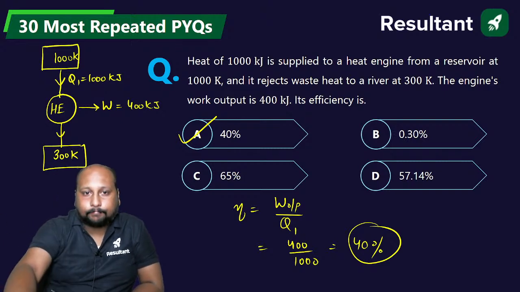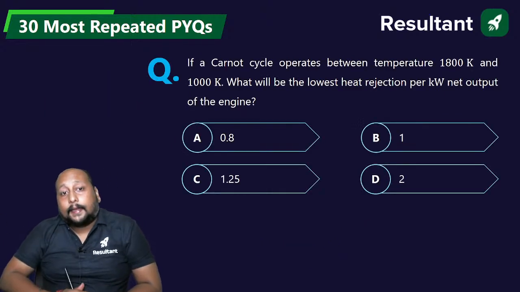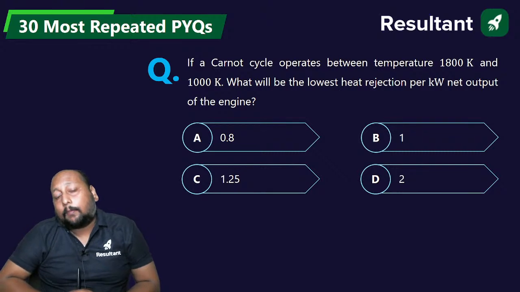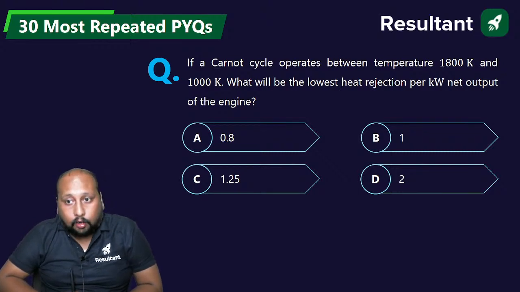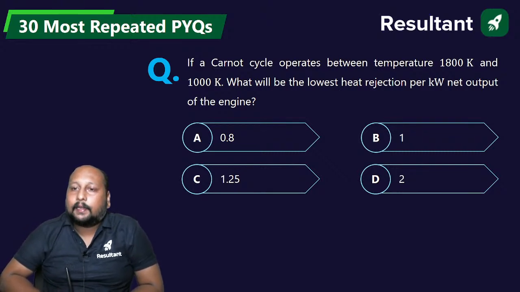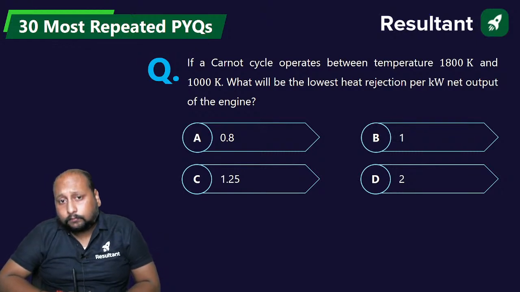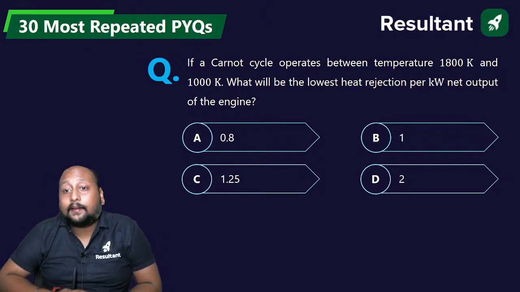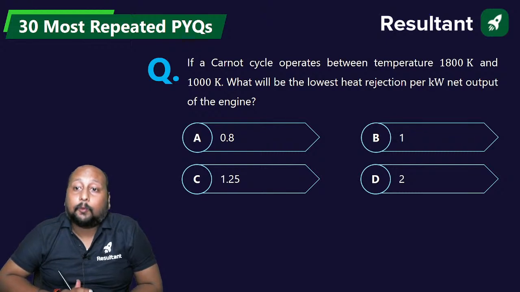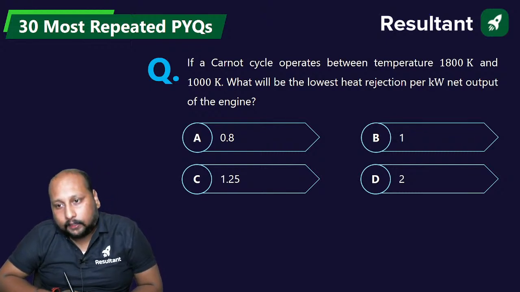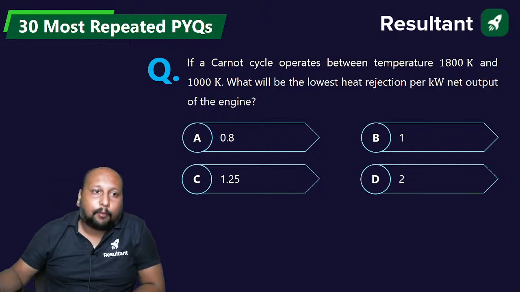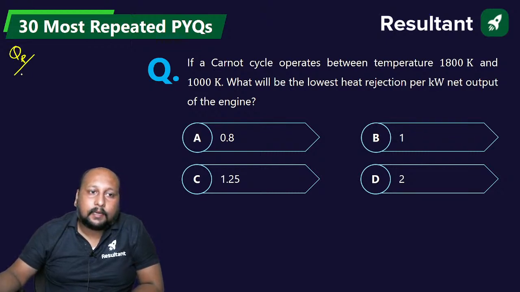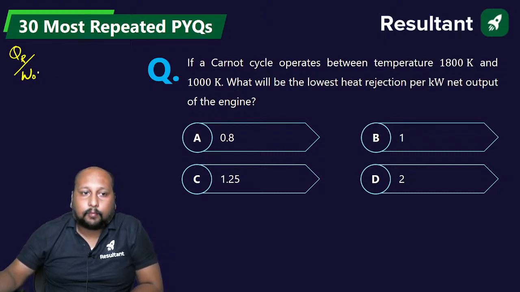Okay, next. If a Carnot cycle operates between the temperatures of 1800 Kelvin and 1000 Kelvin, what will be the lowest heat rejection per kilowatt net output of the engine? You have to calculate the heat rejection per work done, because that is the net work output.